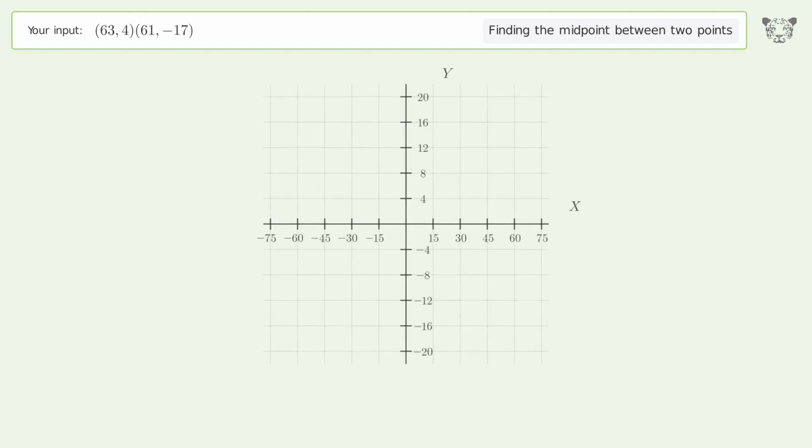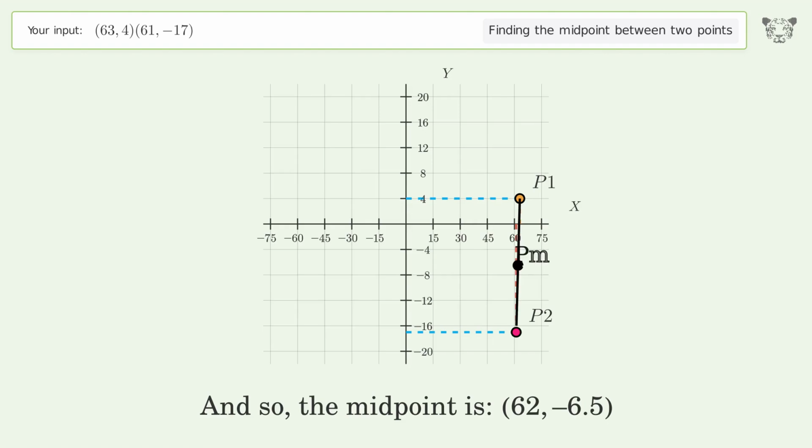And so, the midpoint is 62, negative 6.5.